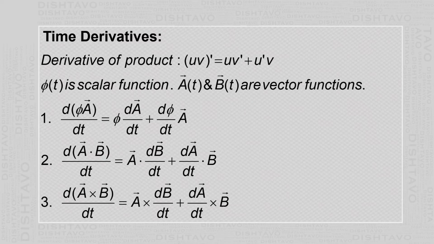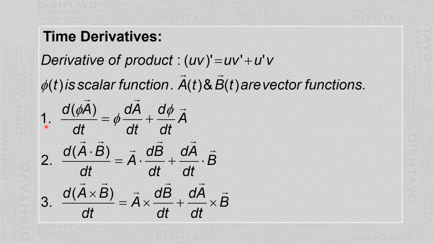Now, in the three equations which are written here, we'll use the formula from calculus for the derivative of a product. The derivative of uv, we write (uv)' as the first function into the derivative of the second function plus the derivative of the first function into the second function.